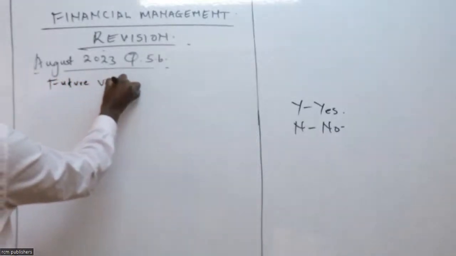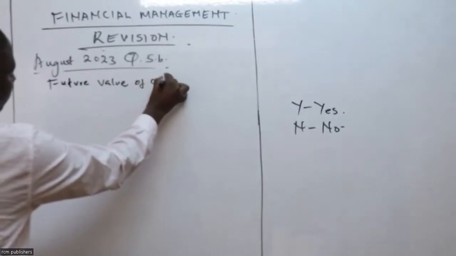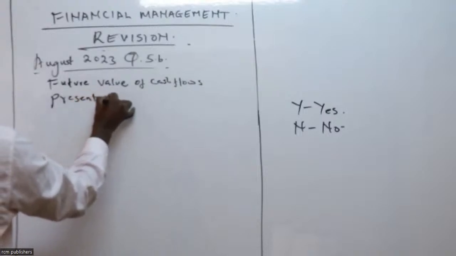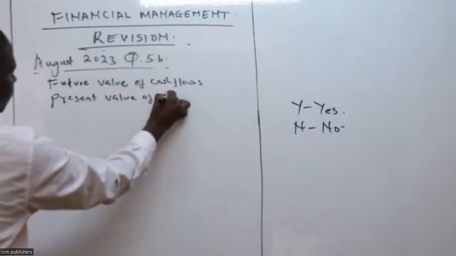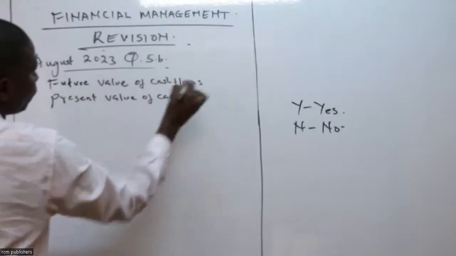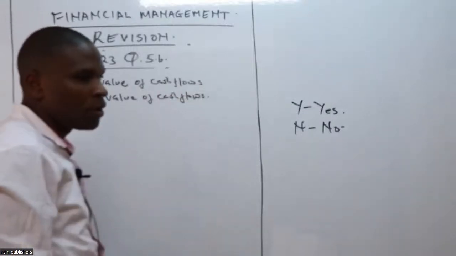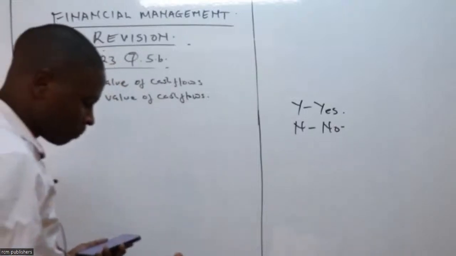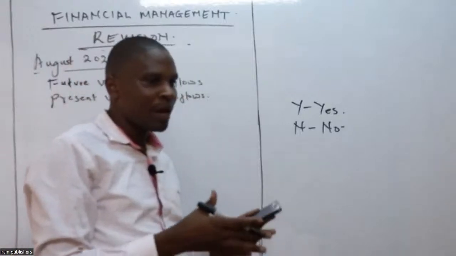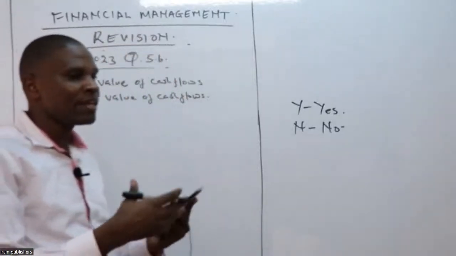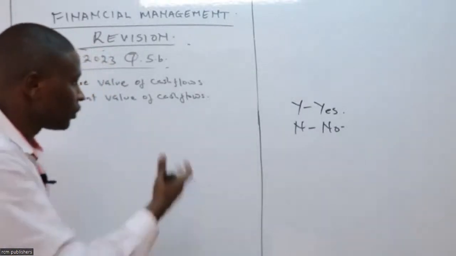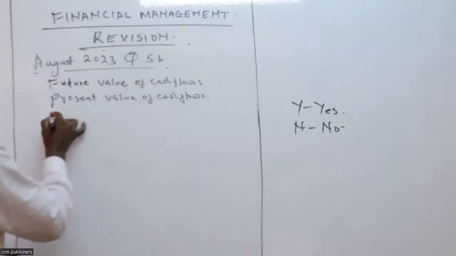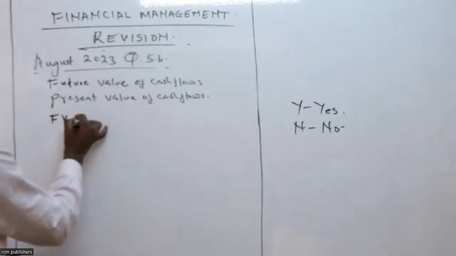So, under time value of money, there are two things that you need to remember: future value of cash flow and present value of cash flow. When we narrow down, you find that you'll be having regular cash flow and irregular cash flow in each. In this case, examiner has given us future value.